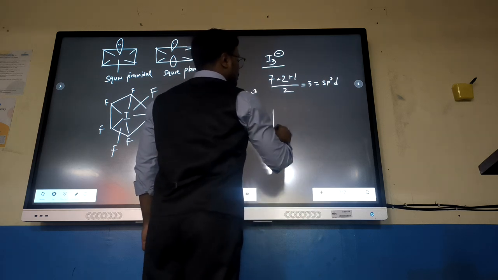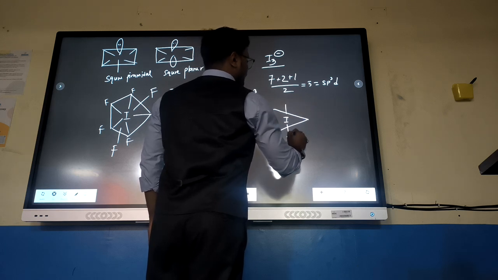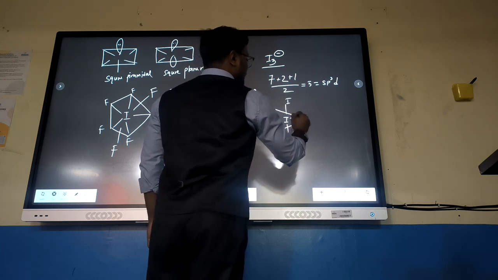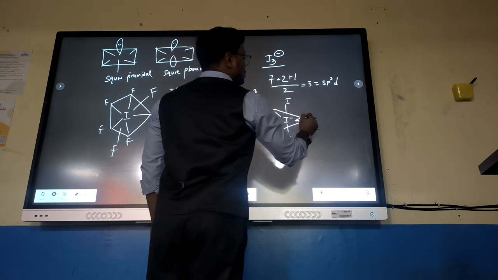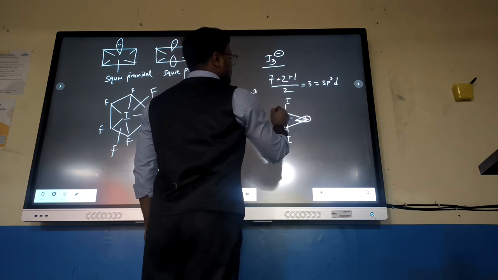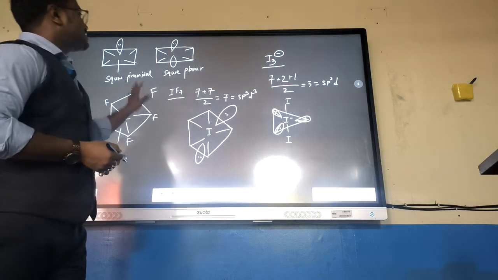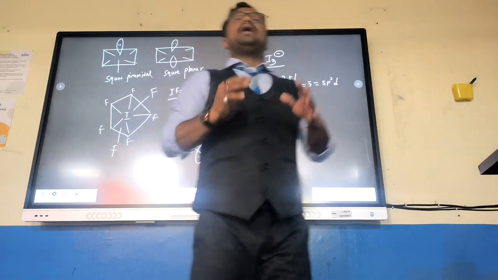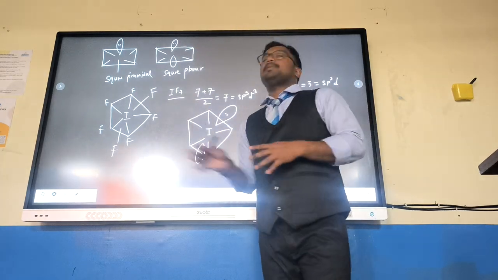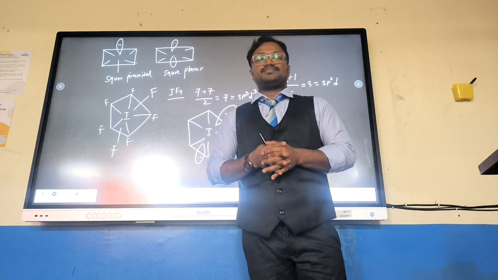How can I draw? It will be drawn like this: I3 minus, in this case, 1 lone pair, 2 lone pair, 3 lone pair. By this way, we can find out the hybridization and shape and geometry of different type of structures. Thank you everyone. Thank you for listening. Have a good day.